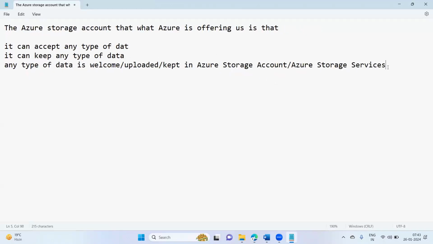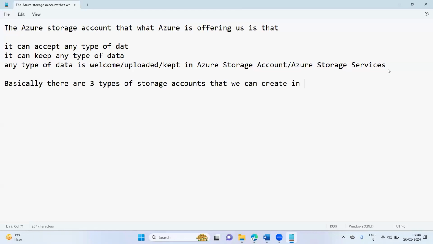Okay. So there are basically three types of storage accounts that we can create in Azure Cloud Computing. Guys, please understand, it's very important. What are the three types of storage account we can create?